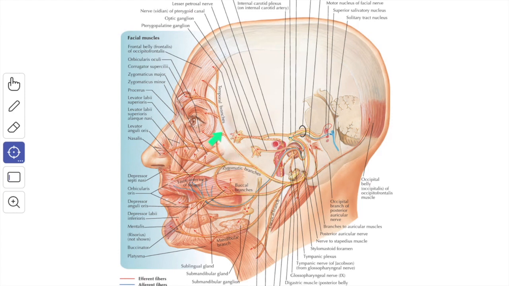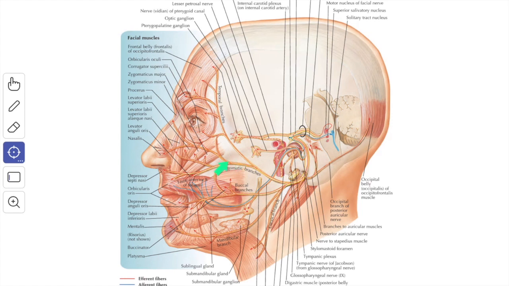The temporal branch passes upward and forward in front of the auricle and crosses the zygomatic arch and supplies the intrinsic muscles of the lateral surface of the auricle, the auricularis anterior and superior muscles, the upper part of the orbicularis oculi muscle, the frontalis muscle and the corrugator supercilii muscle.